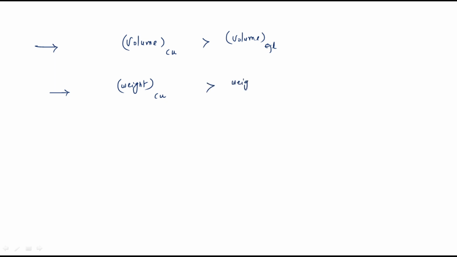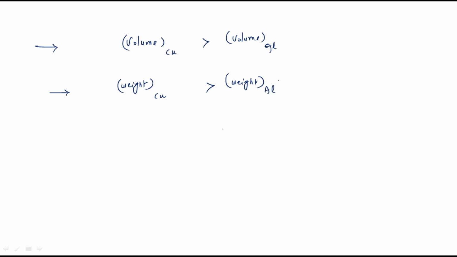Next, volume. The volume of copper is much more than the volume of aluminum. Like that, the weight of copper is more than the weight of aluminum.